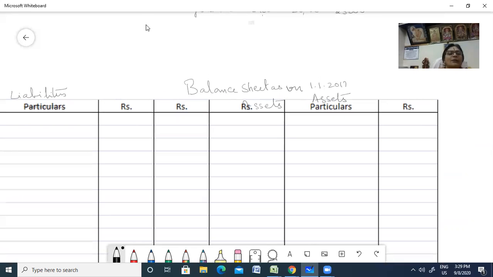Now that you have your capital account, three people are there: Sundar, Sukumar, and who's the third partner? You have Suresh. Okay, so here you have 39,000 as your total, and 26,000 is his balance.